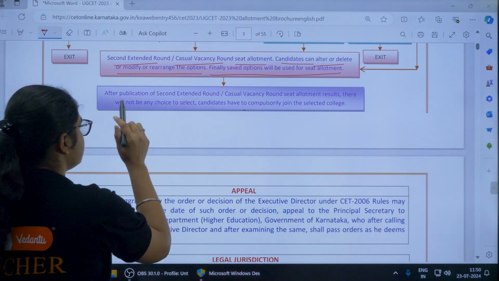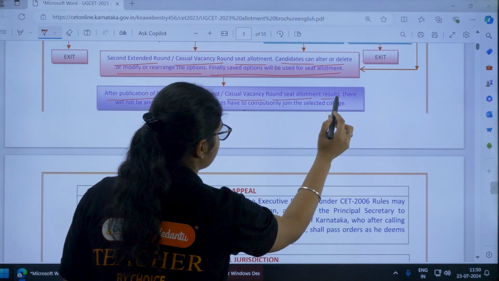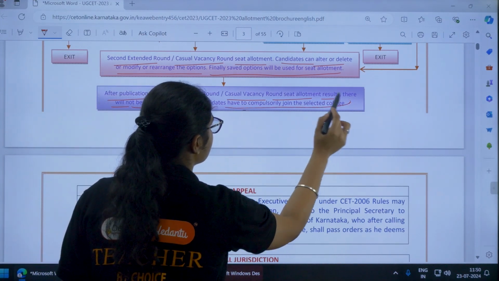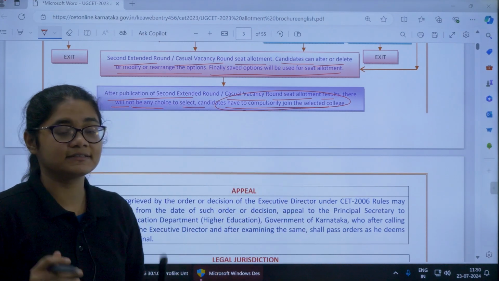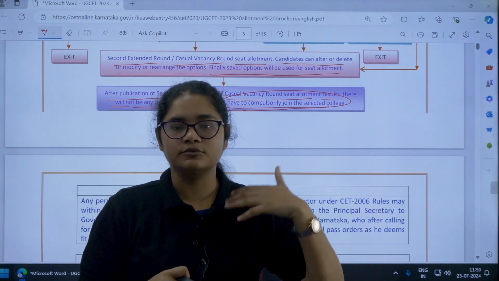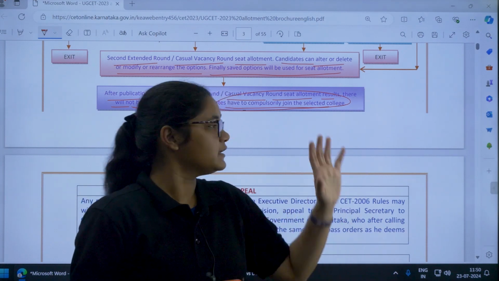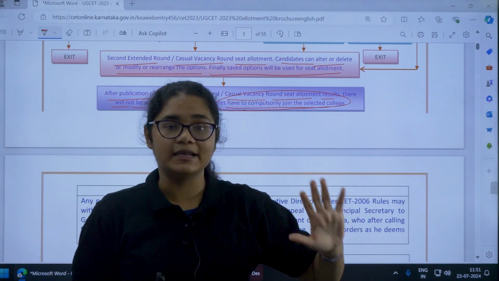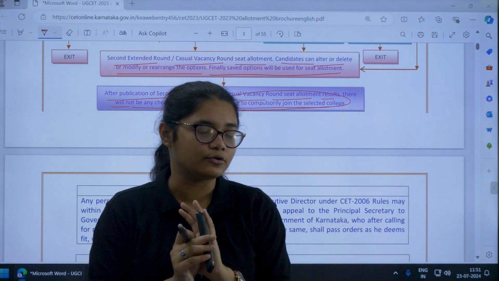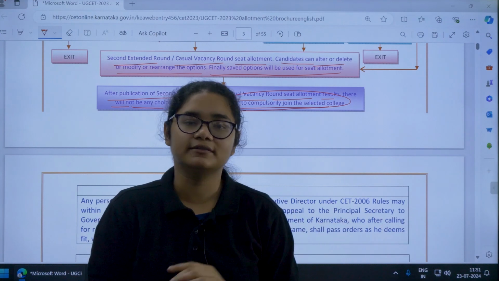Now after publication of the second extended round or casual vacancy round seat allotment results, there will not be any choice to select. Candidates have to compulsorily join the selected college. This is a very critical point. Suppose you have chosen choice 2, or whatever you have done, and you didn't get any seat before, but if you are getting any seat in the extended round, there is no further choice. You don't have any option to make any decisions further. You have to compulsorily join this college only.